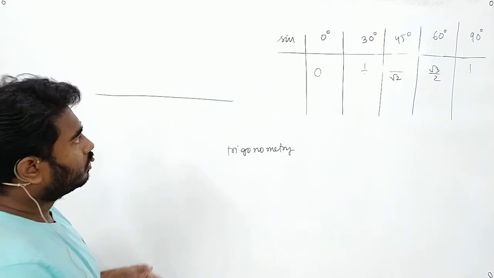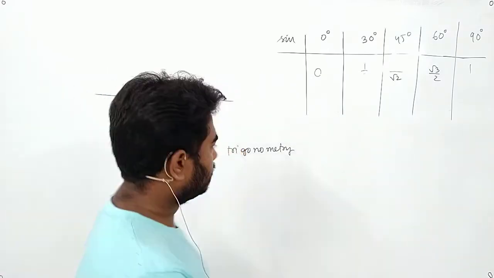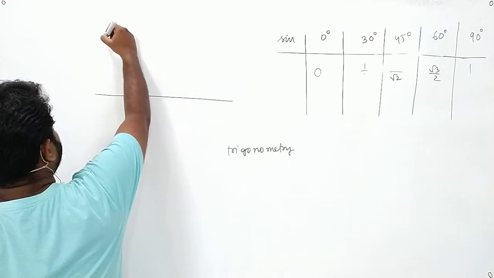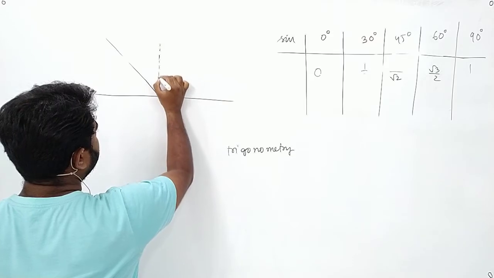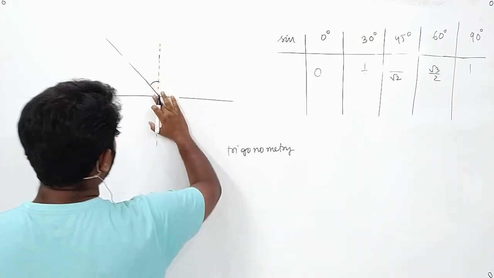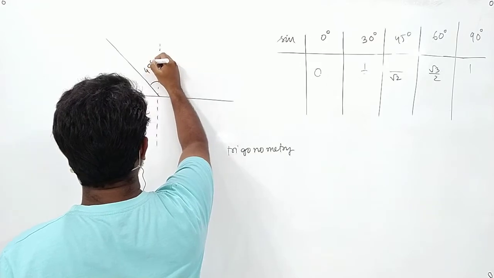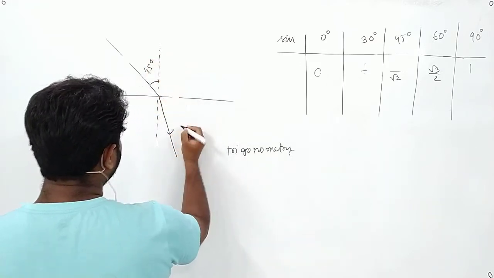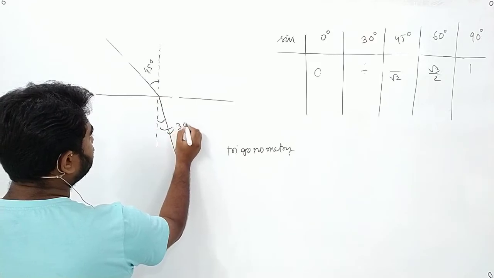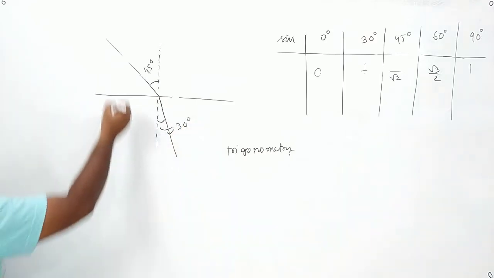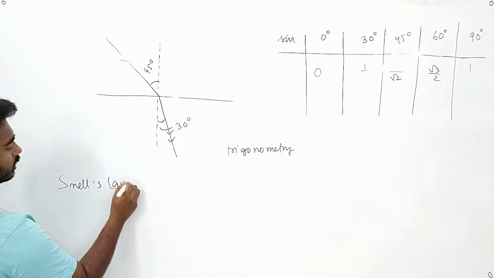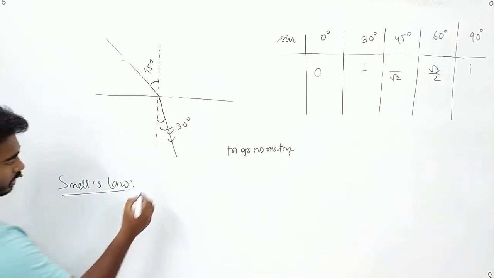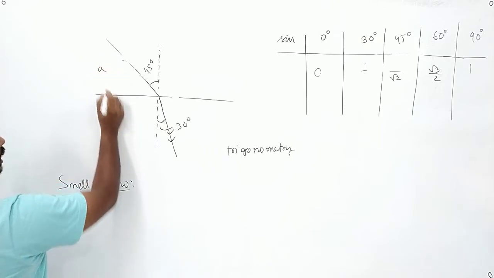Now, refractive index. See, suppose a light is coming and the light is falling on this medium. We will draw the normal, we will mark out I. Now suppose this angle is 45 degree and it is going in this direction. Suppose this is 30 degree. Okay, light is coming, light is getting refracted. We know Snell's law. Snell's law told us that refractive index, suppose it is coming from air, it is going to glass.